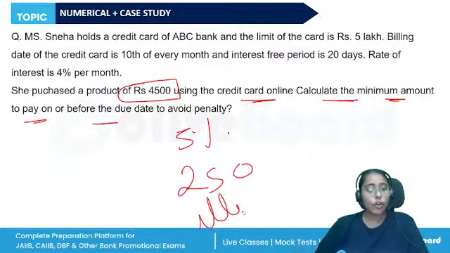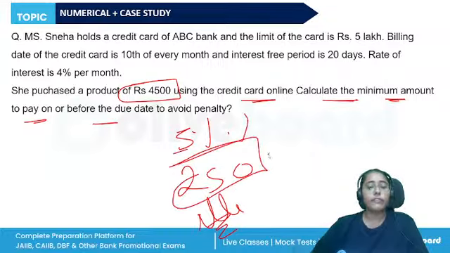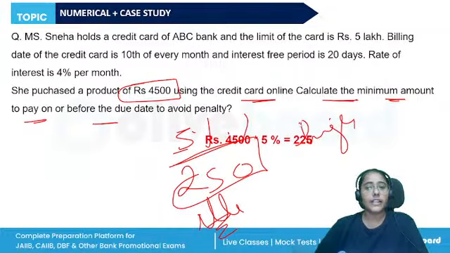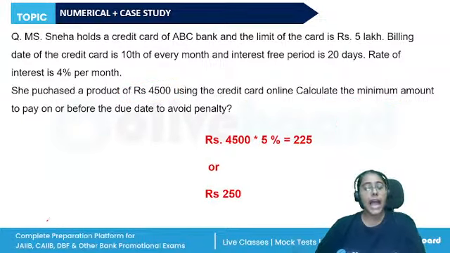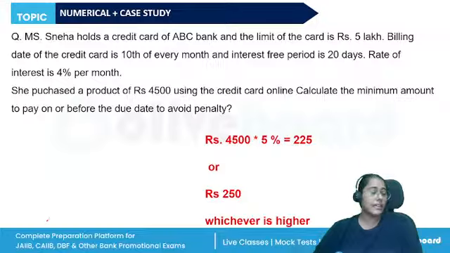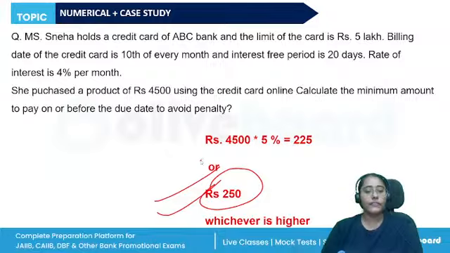Now all the installments are not given here, so we will do either 5% or 250, whichever is higher. 5% of 4500 is 225 and or 250, whichever is higher. So 250 rupees will be the minimum amount due that will be required to pay in this particular scenario.